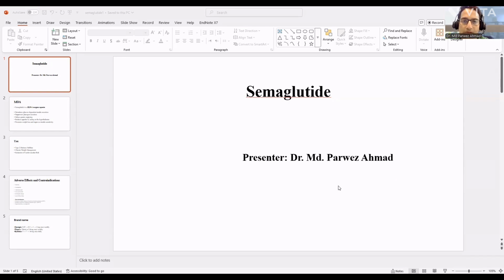Today I am going to talk about semaglutide, the most important drug these days. First, you should understand the mechanism of action of semaglutide. How does it work?